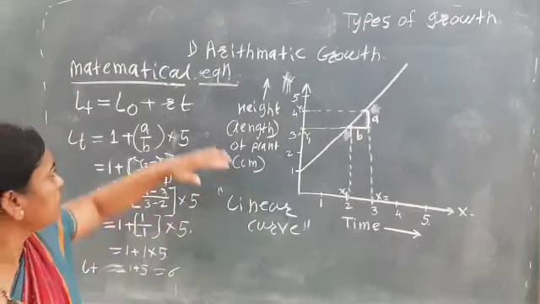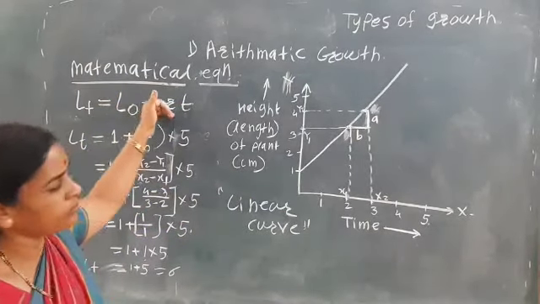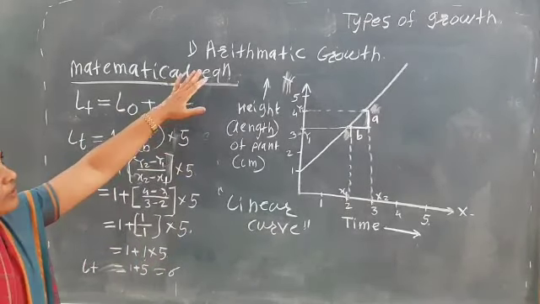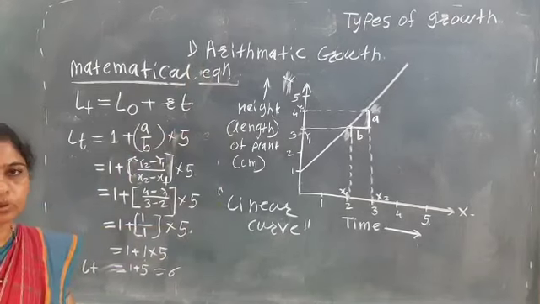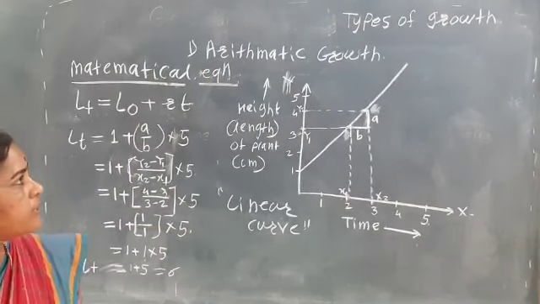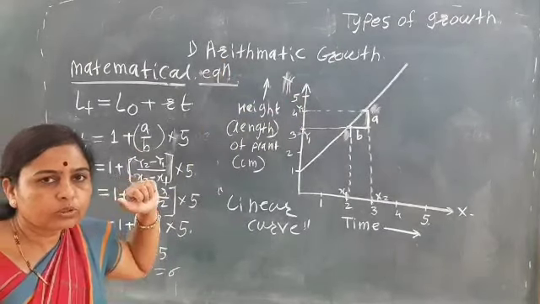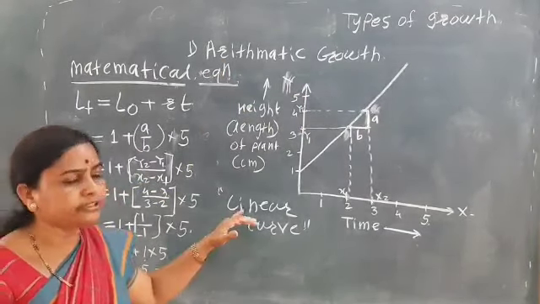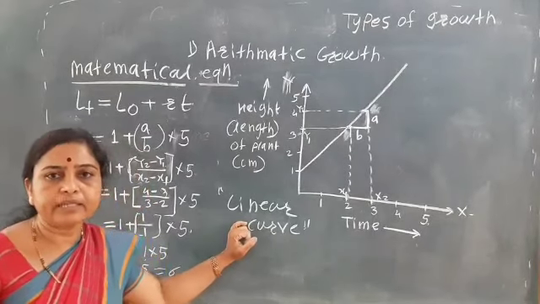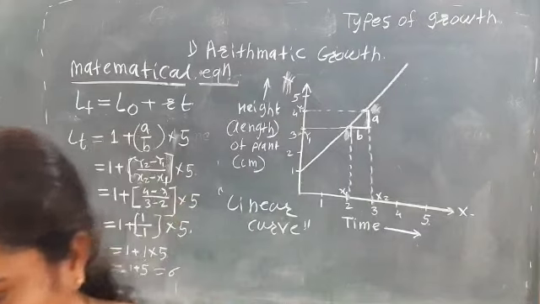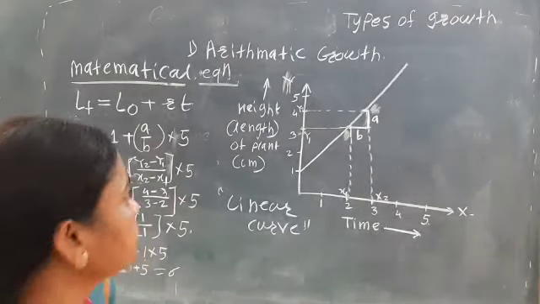Okay. So it is about the L0 plus rt. That is the mathematical equation of the arithmetic growth. Okay. So it is the first type of growth, that is the arithmetic growth. So the graph of the arithmetic growth is linear. Okay. So the next type is the geometric growth.